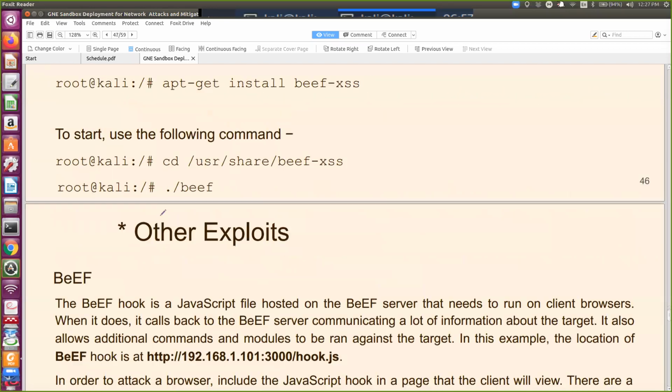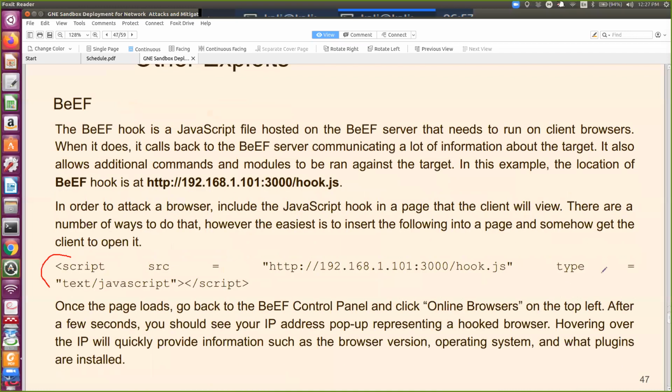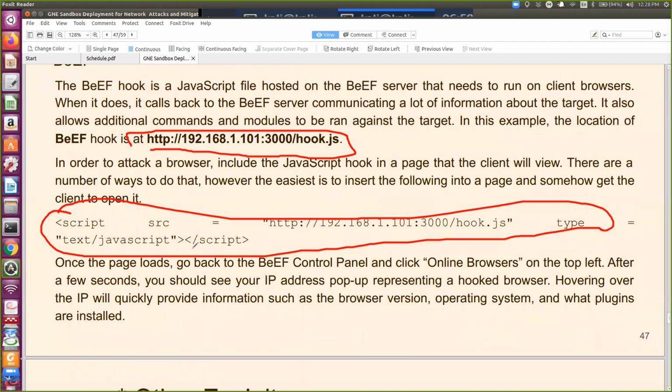After the configuration, in a simple JavaScript script, one can make this hook and send it as a URL. So let's say this is a URL, hook.js, and your script is encoded here. Type is equal to JavaScript. Whenever anyone clicks, that machine can get compromised using this BEEF tool.